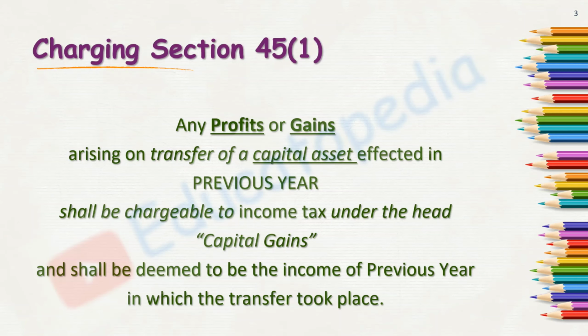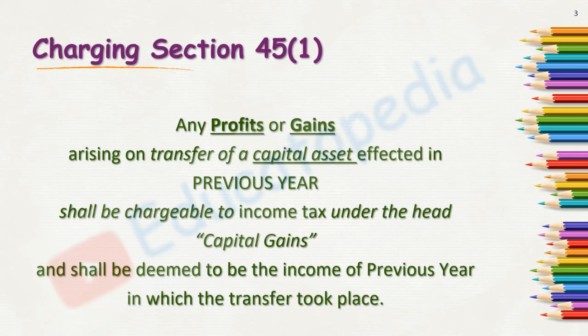It simply means whenever such an asset is transferred in that previous year, it shall be made taxable, and like other incomes, we tax it in the assessment year. So any profit or gain that we receive on transfer of the capital asset is termed a capital gain. We can call it a profit or gain.